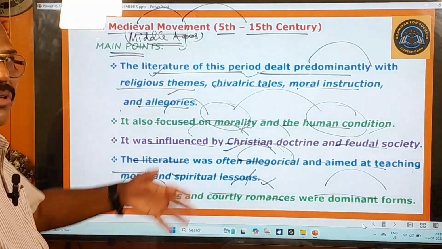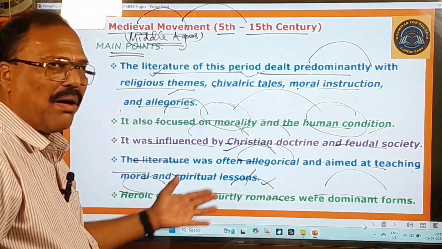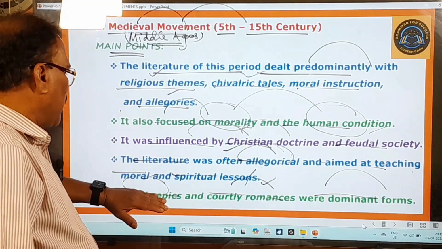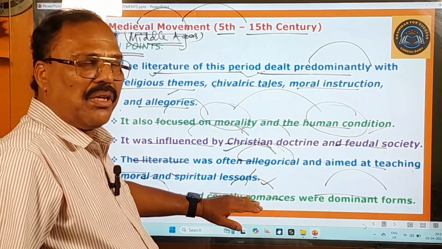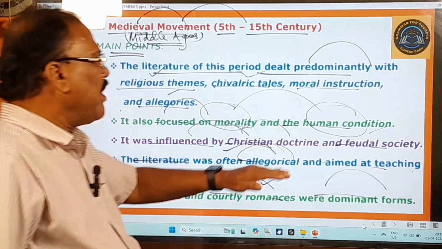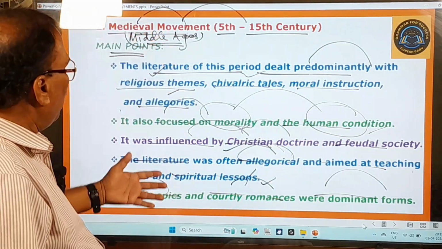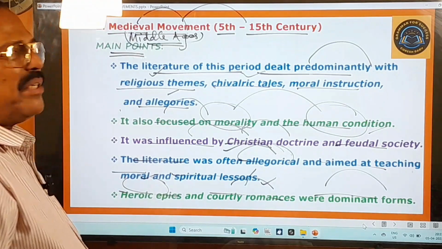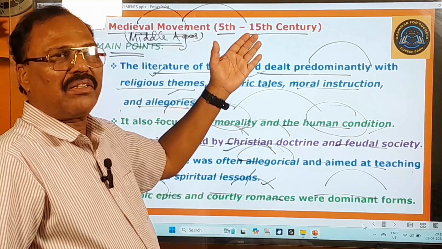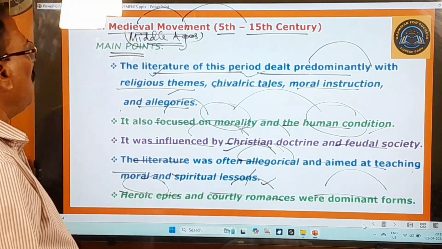So that means during that period the poets made use of these dominant forms in their writings. They wrote mainly about adventure stories and about courtly romances. These were the dominant, that means very important, literary forms that they made use of during this period. So this is all about the medieval movement that existed between the 5th and 15th centuries. Now you move on to other important things of this movement.